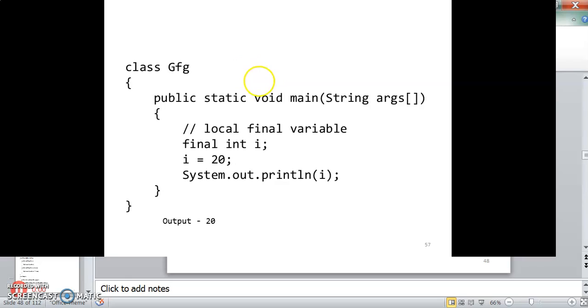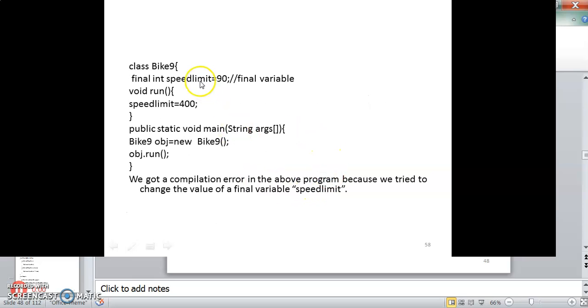So here is an example. Class GFG contains a main function and a final int variable. This is the local final variable, and I am assigning the value 20. When it prints the value of x, it will display 20. This is another example, where inside class Bike9 I am initializing final speedlimit as 90.